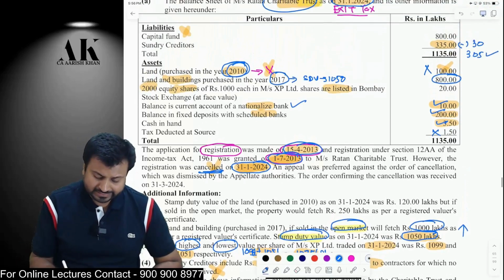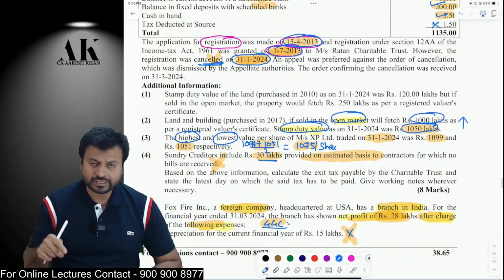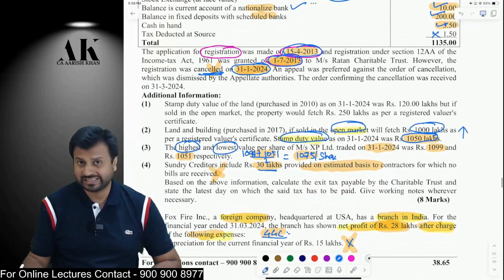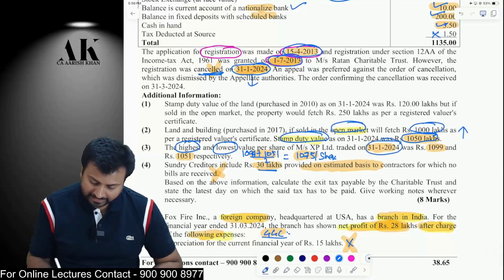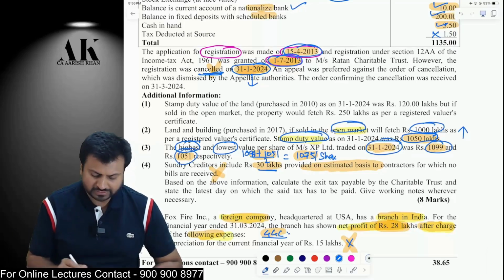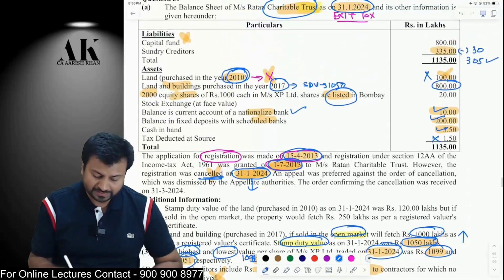For listed shares, you will take the average of the highest and the lowest on the date on which the trust registration was cancelled. The trust registration was cancelled on 31st Jan. So on 31st Jan, the highest value was 1099, the lowest value is 1051. Take the average of that, and as per that, you will value it.